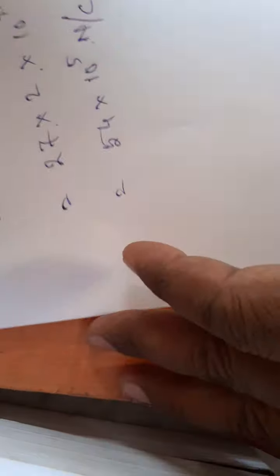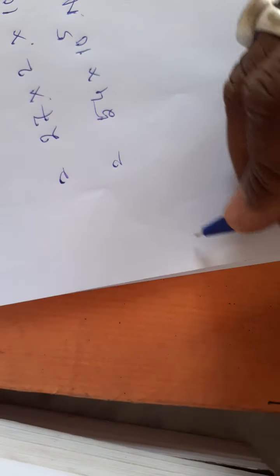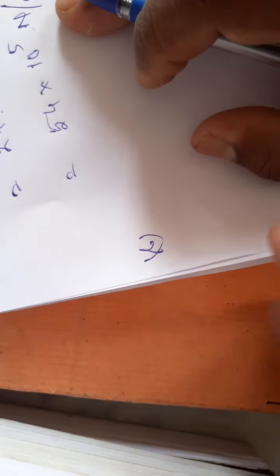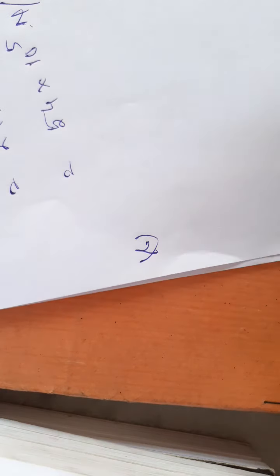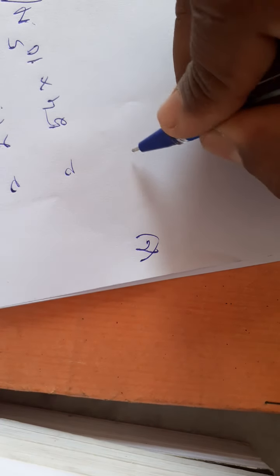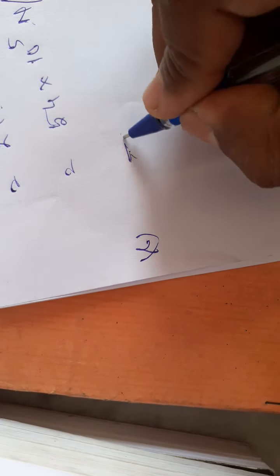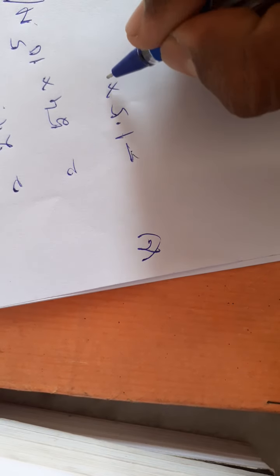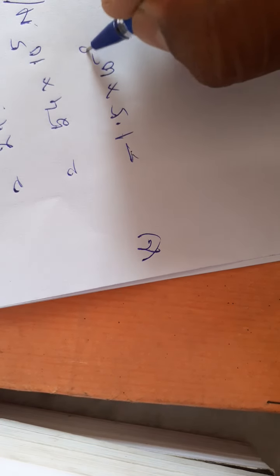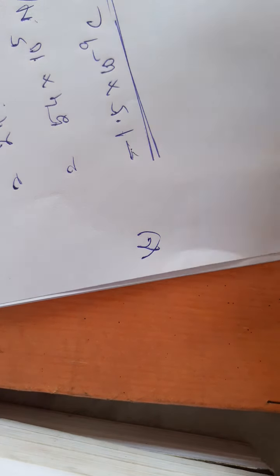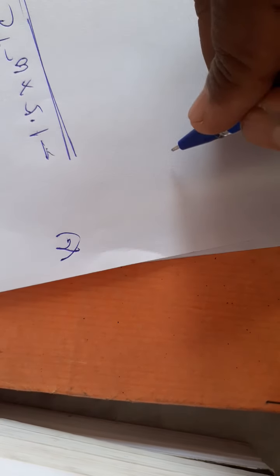Now let us solve the second portion. Force experienced by the test charge of minus 1.5 into 10 to the power minus 9 coulomb. If this charge is kept at O, what will be the force experienced by the test charge?